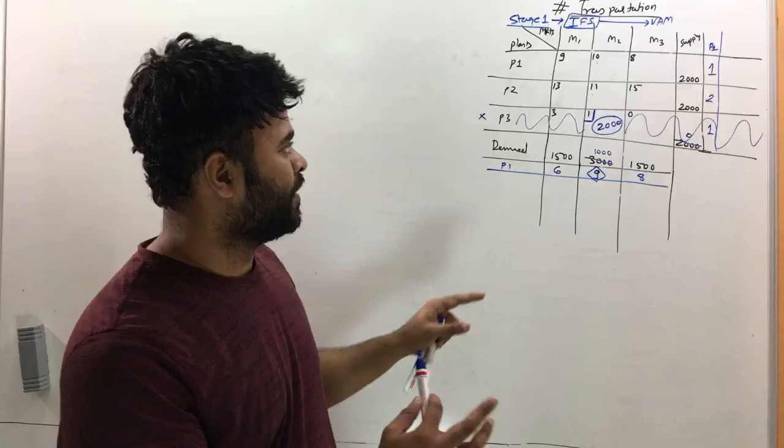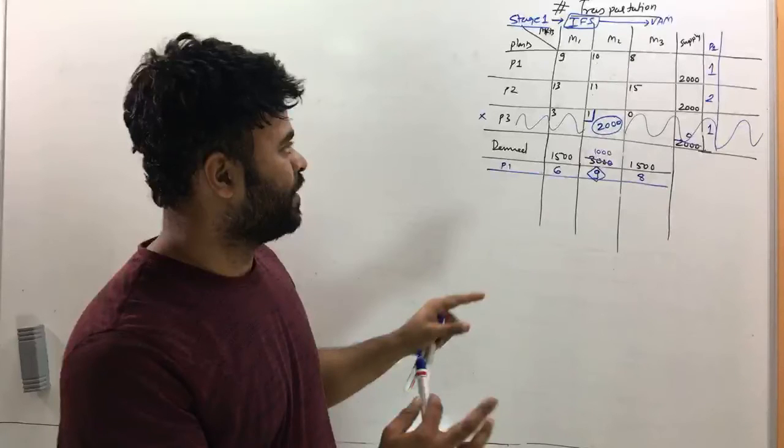Now on the third level of penalty, penalty 3, the highest value, this is a repetitive procedure now, is 4. So the highest penalty is 4 and the lowest cost is 9. So put a circle here and do the allocation. Now for plant 1, you have 500 units of supply and the demand of market 1 is 1500.